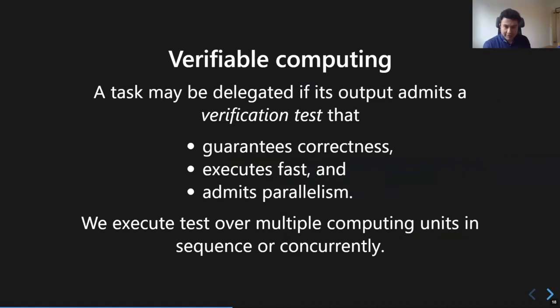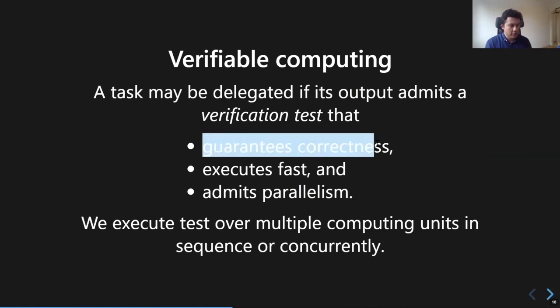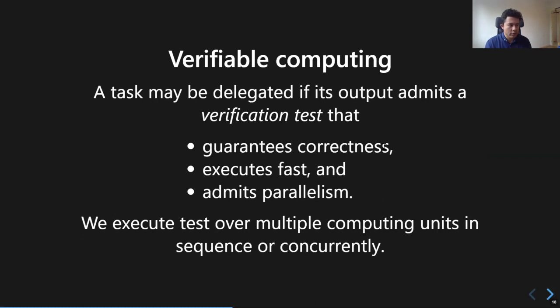Okay, thanks. So verifiable computing makes sense as long as the task admits a verification test on its output, such that it guarantees correctness, even when the off-chain worker that actually computed the thing is not trusted, and it executes fast, in particular faster than performing the whole task from scratch, and admits parallelism.